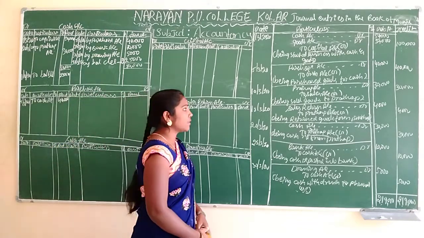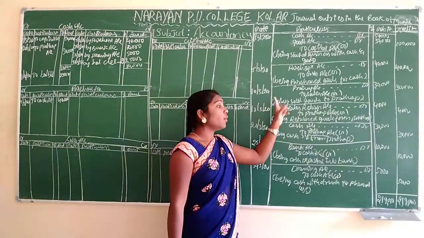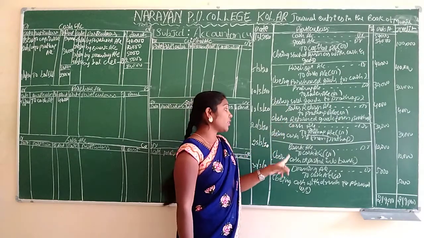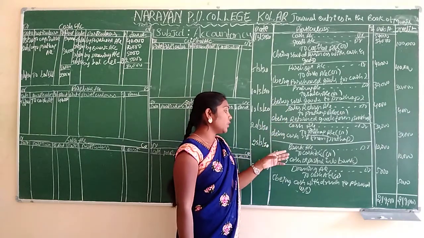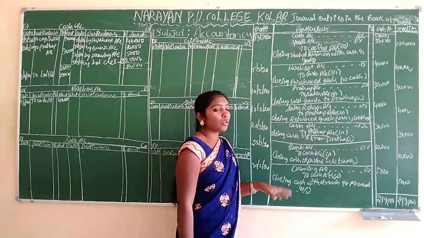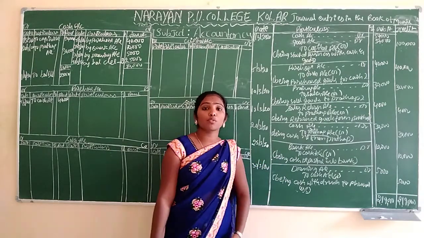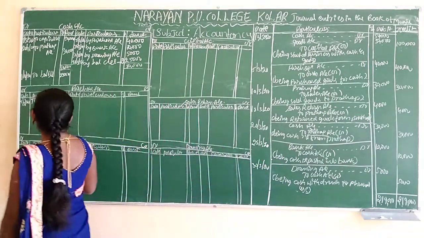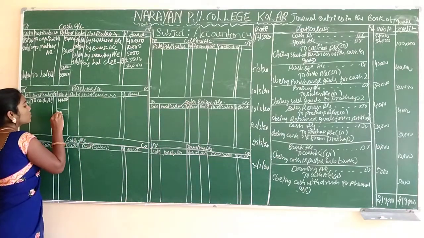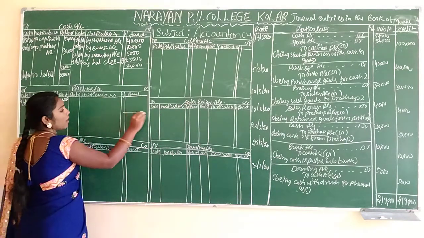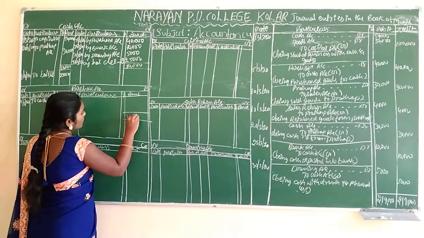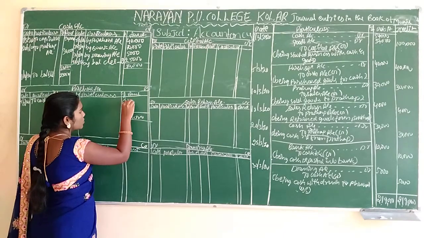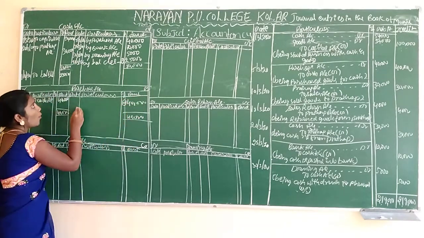Okay. And next, is there any purchase here? No. Here also not there. If it is not there, we have to close down the account here. Okay. Here also 40,000. And here also 40,000. What will we call this amount?